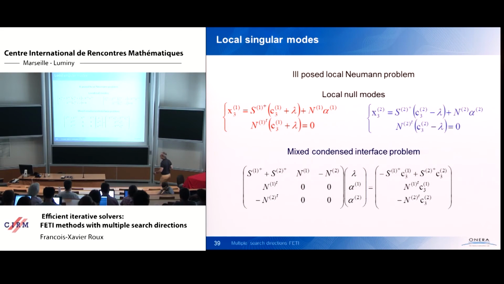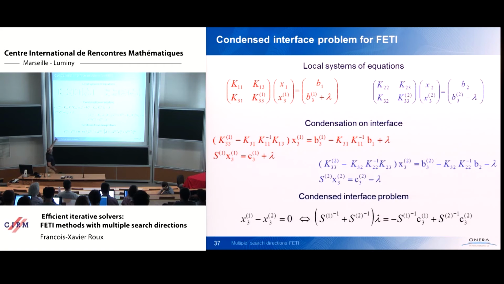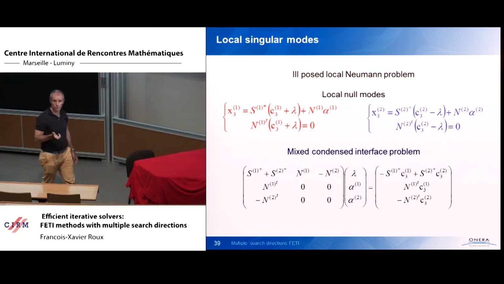So you have the relationship: the local Dirichlet problem is well posed. When you look at the right-hand side of the Neumann problem, lambda, and the trace of the solution of the local problem, the matrix that maps the local solution onto lambda is the Schur complement. But if the local matrix K is ill-posed, it means that the Schur complement is also singular. And so the equation does not give you directly the local solution.